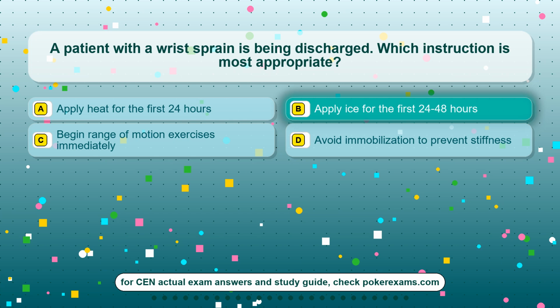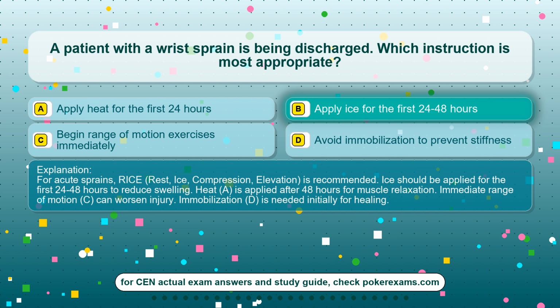The correct answer is option B, apply ice for the first 24-48 hours. For acute sprains, RICE, rest, ice, compression, elevation, is recommended. Ice should be applied for the first 24-48 hours to reduce swelling. Heat, A, is applied after 48 hours for muscle relaxation. Immediate range of motion, C, can worsen injury. Immobilization, D, is needed initially for healing.